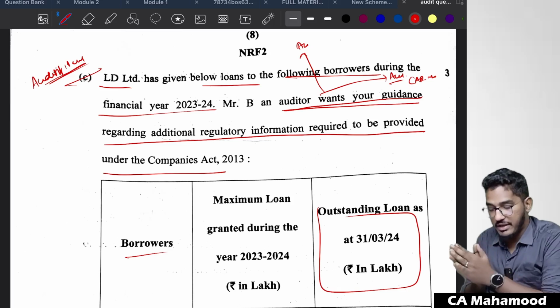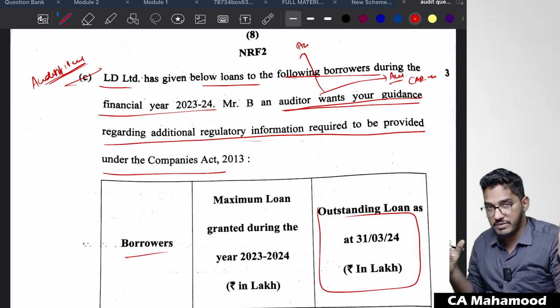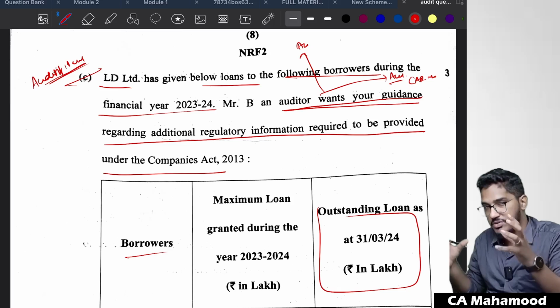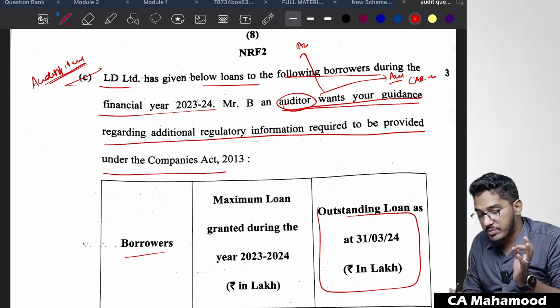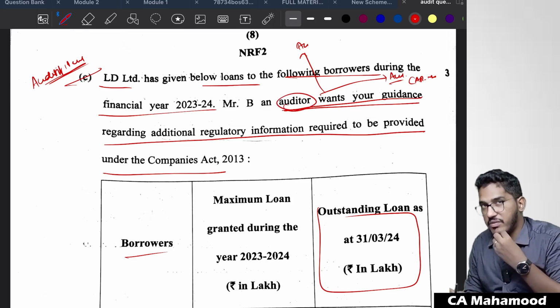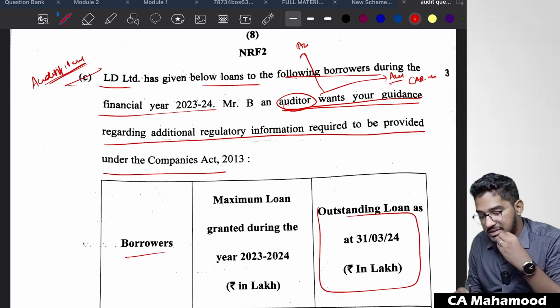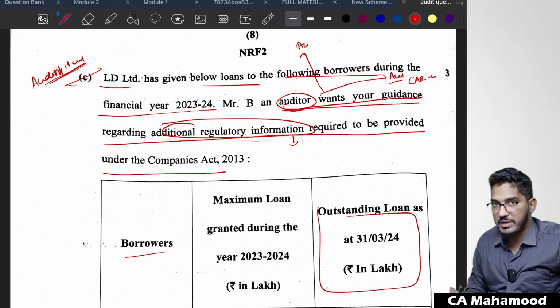Here you are at an advantage. Even if you write some points from CARO, or even you write the points from the audit of items of financial statements relating to disclosure requirements of the loans, in both the cases, most of the points will match. More or less, they will be similar. But whether they are asking auditors reporting requirements or management disclosure requirements is a little bit gray area. Why? Because they are asking you to advise the auditor. But I would feel that since they are asking additional regulatory information, they are mainly asking about Companies Act disclosure requirements. That's what I'm expecting.